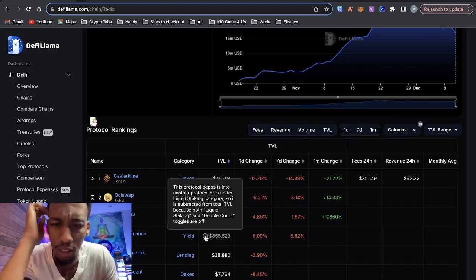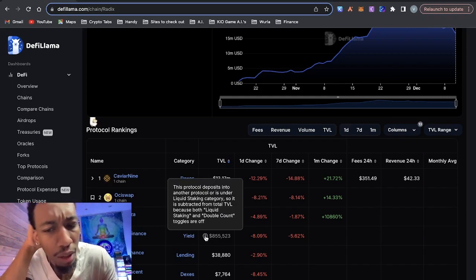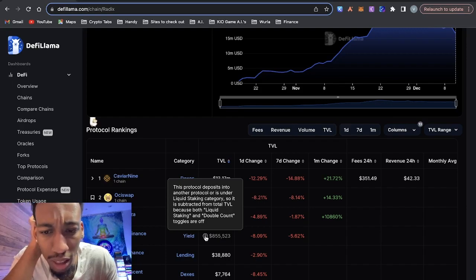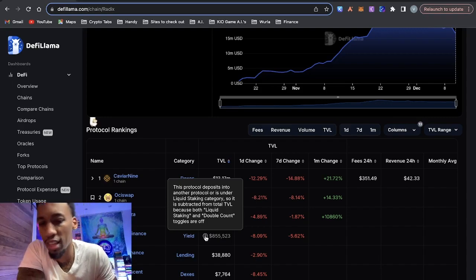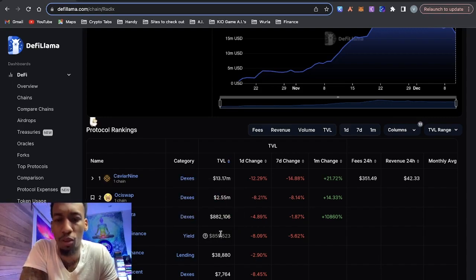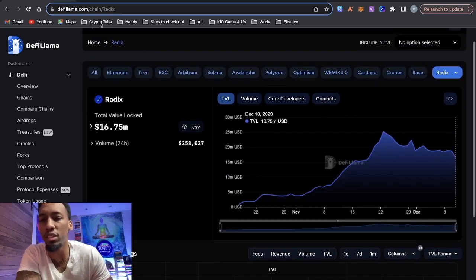Now this, if you hover on this, it says this protocol deposits into another protocol or is under the liquid staking category. So it's subtracted from the total TVL because both liquid staking and double count toggles are off. So I don't know, maybe if you want to say this is half of this. Like, let's say if it's 400,000, it's higher than Weft and Astrolescent. So yeah, we'll see if they continue to grow.